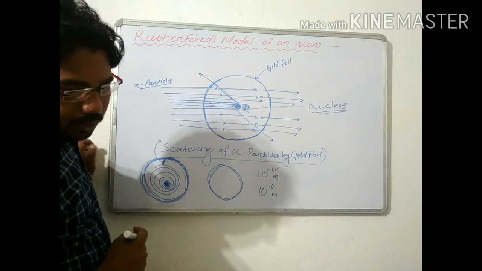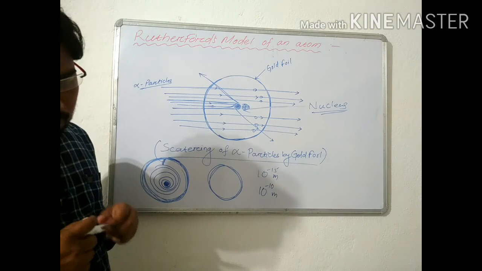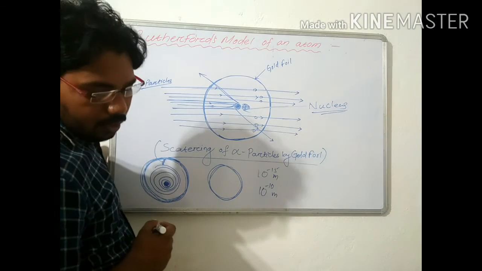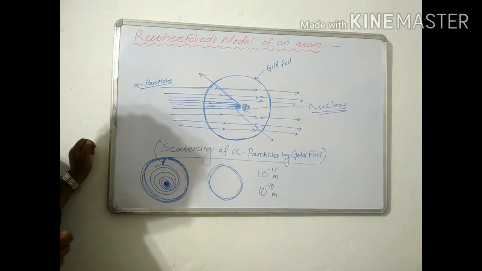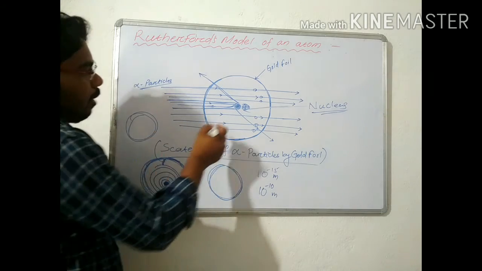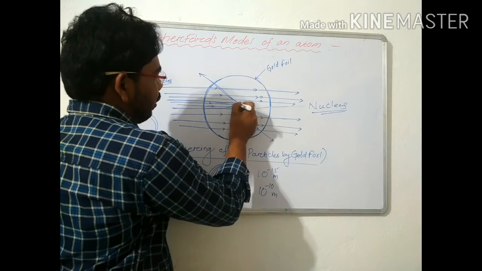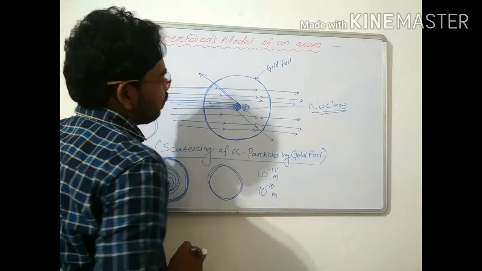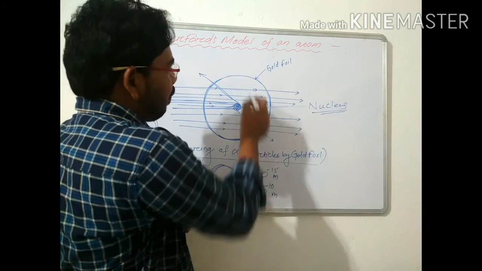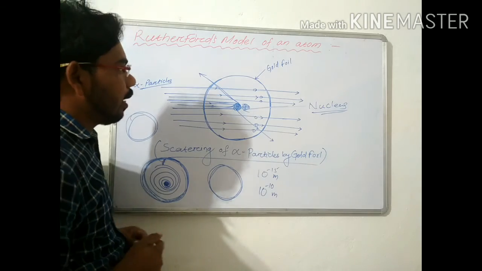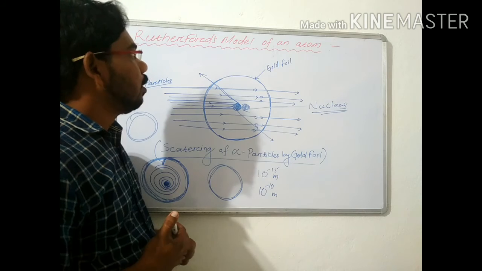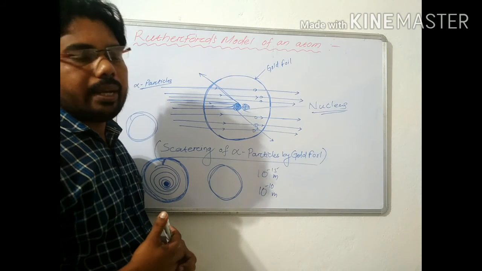Another limitation is that Rutherford could not explain the distribution of electrons in the extranuclear part. This is the nucleus, and the remaining part of the atom is known as the extranuclear part. He had no idea about the extranuclear part of the atom. So this is about the limitations, or drawbacks, of the Rutherford model of an atom.